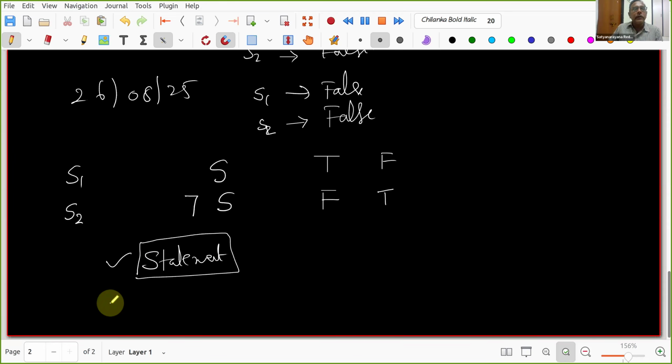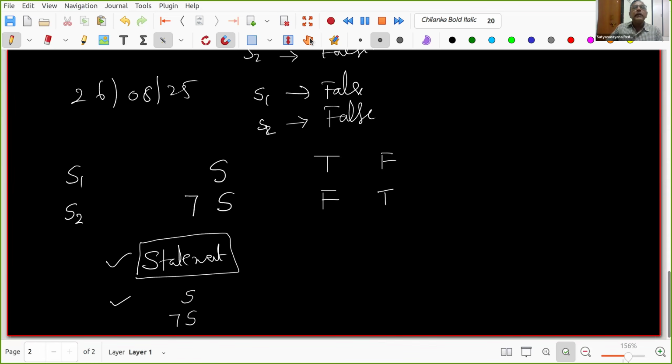Okay. Next, what we learned: two symbols, belongs to and doesn't belong to. Then with the help of examples, we understood negations. Given a statement S, there is another statement that is called the negation of S. What is the connection between them? If one is true, the other is going to be false.